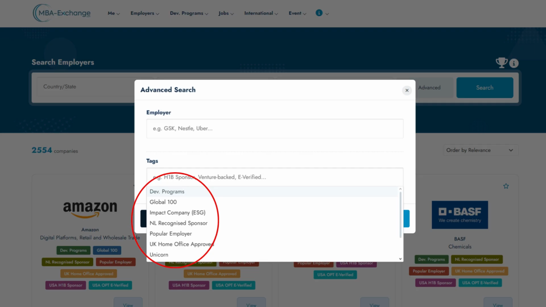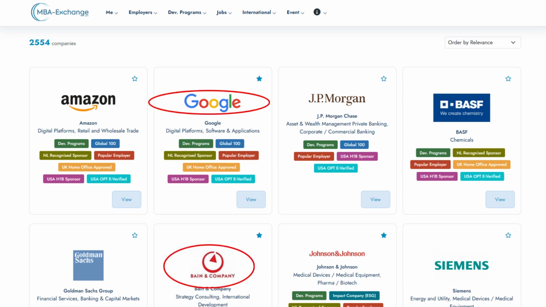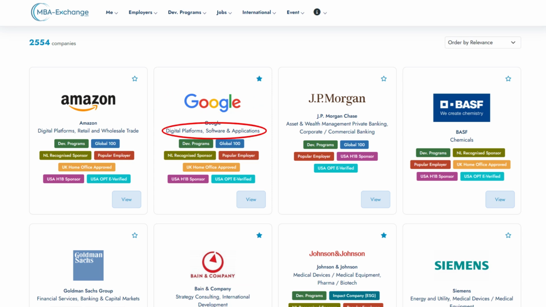You can search using multiple criteria, including our custom tags such as impact, venture-backed, visa sponsors, to name just a few. Below the search, you see the matching employers, neatly displayed with colorful tags. Clicking on the company logo or image will take you to the company's profile page, and clicking on an industry will take you to the industry report.